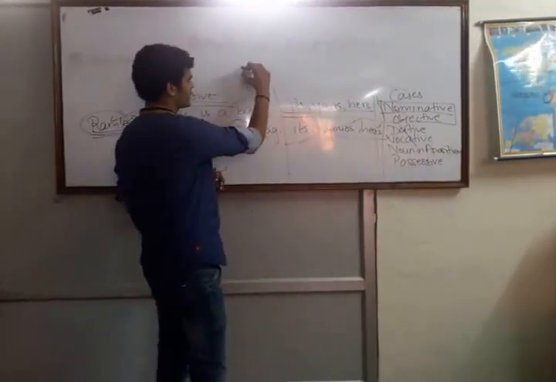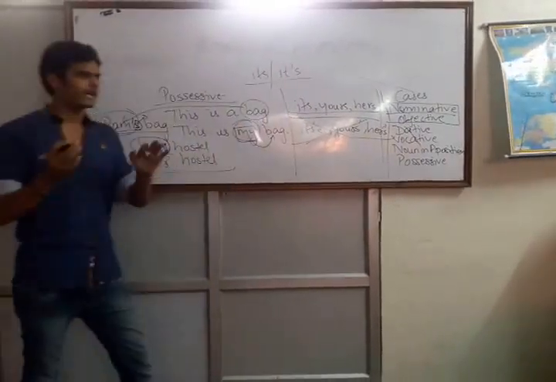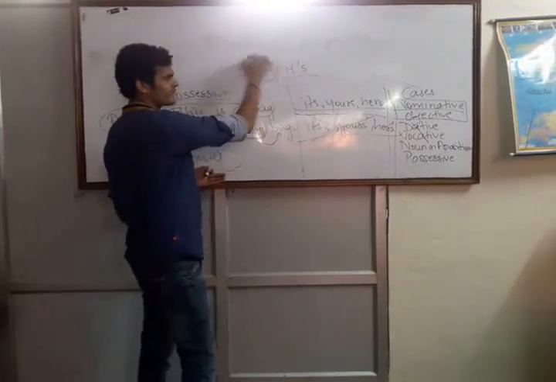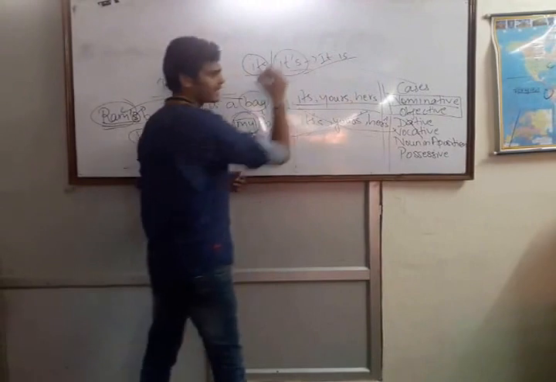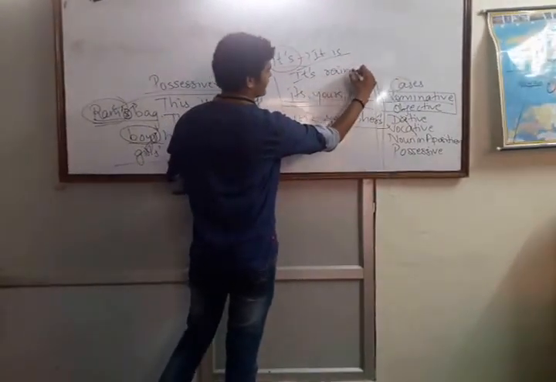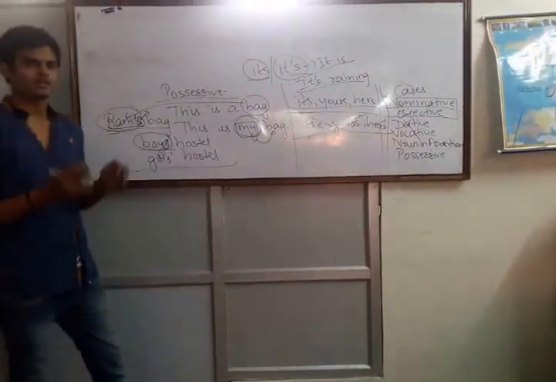In the case of its, understand the difference between its and it's. We have all seen these sentences, its and it's. Its is possessive case, and the full form of it's is it is. If there is a sentence, it's raining, it's raining means it is raining.